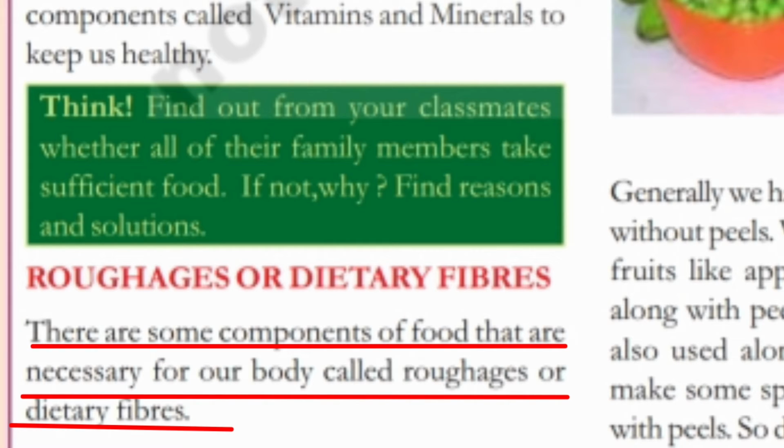Think, find out from your classmates whether all of their family members take sufficient food. If not, why? Find reasons and solutions.